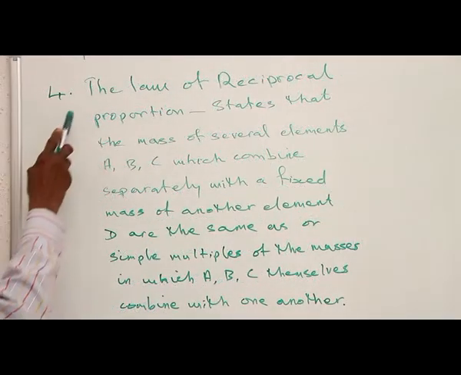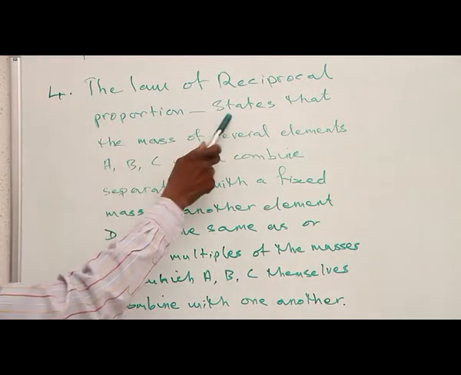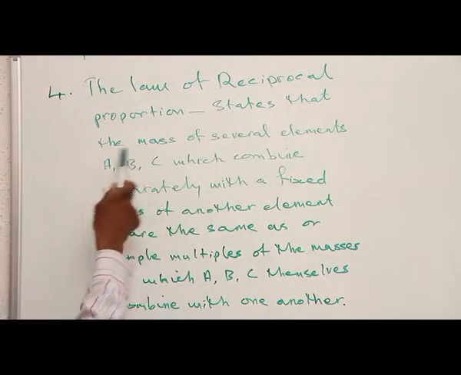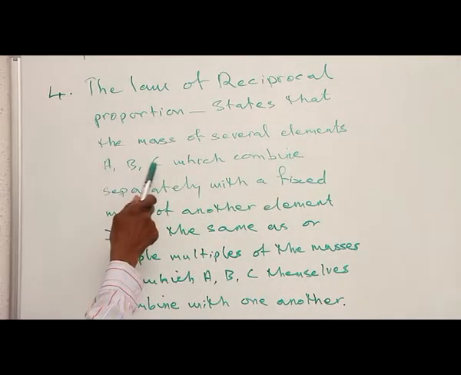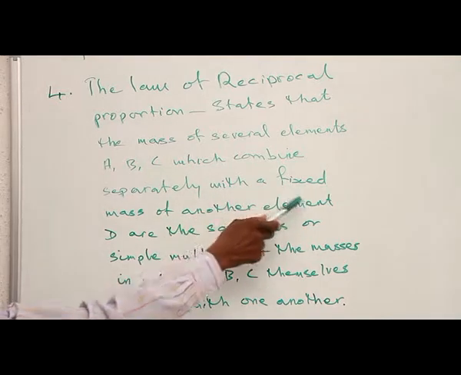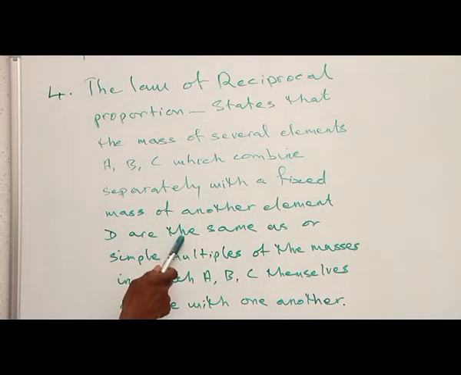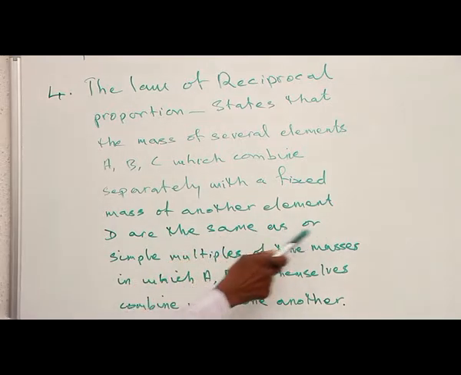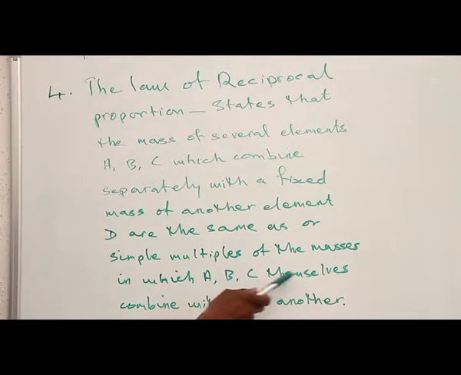Number 4, the law of reciprocal proportion states that the mass of several elements, A, B, C, which combine separately with a fixed mass of another element, D, are the same as or simple multiples of the masses in which A, B, C themselves combine with one another.